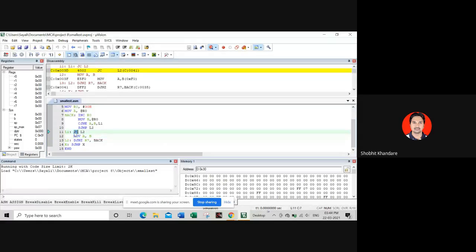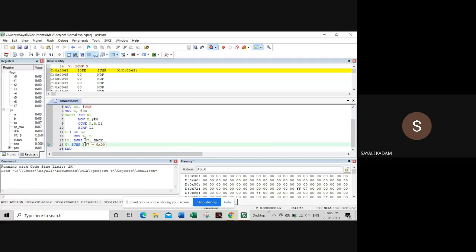And if the carry flag is 0, where will you jump? L2. Okay. And sir, we will decrement R7 till R7 becomes 0. So this will execute.